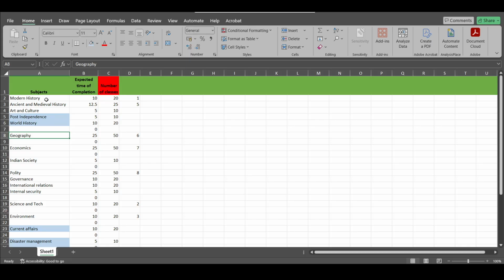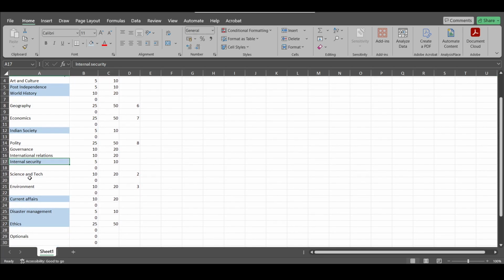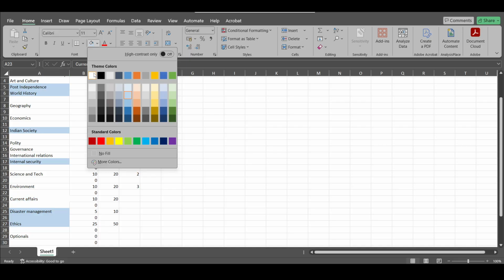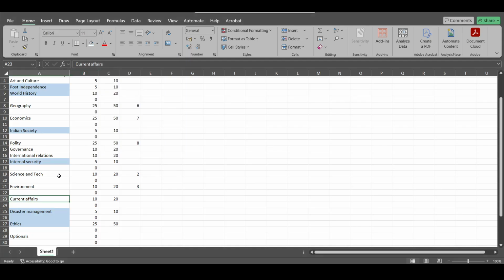The syllabus for prelims comprises of these subjects: modern history, ancient and medieval, art and culture. Post independence and world history will be part of the mains syllabus, not particularly for the prelims syllabus. Then geography, economics, Indian society will not be part of the prelims syllabus. Then polity, governance, international relations, internal security again will not be part of the prelims syllabus. Science and tech will be part, environment will be part, and current affairs will be part of the prelims syllabus. So current affairs we will be doing later after January, during our prelims revision program.